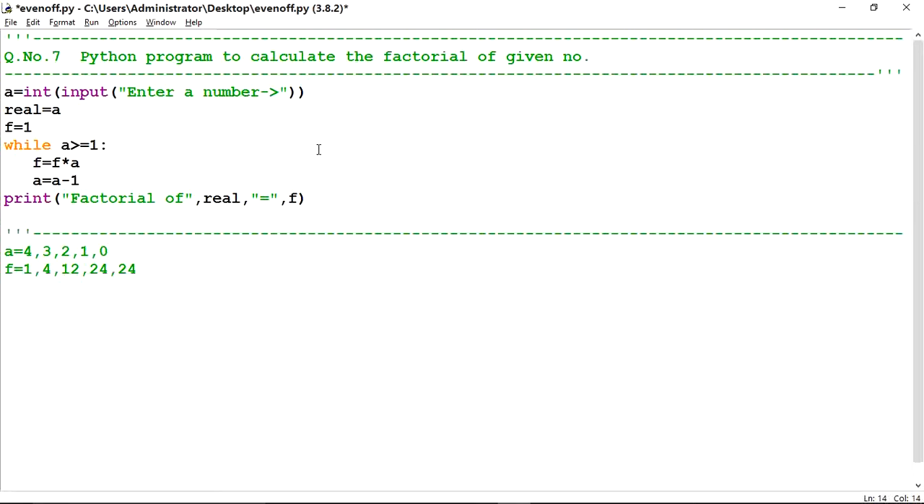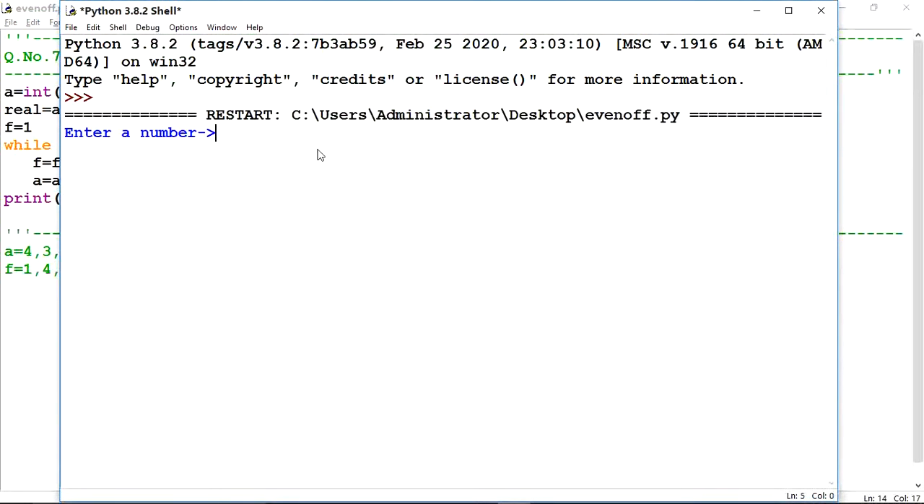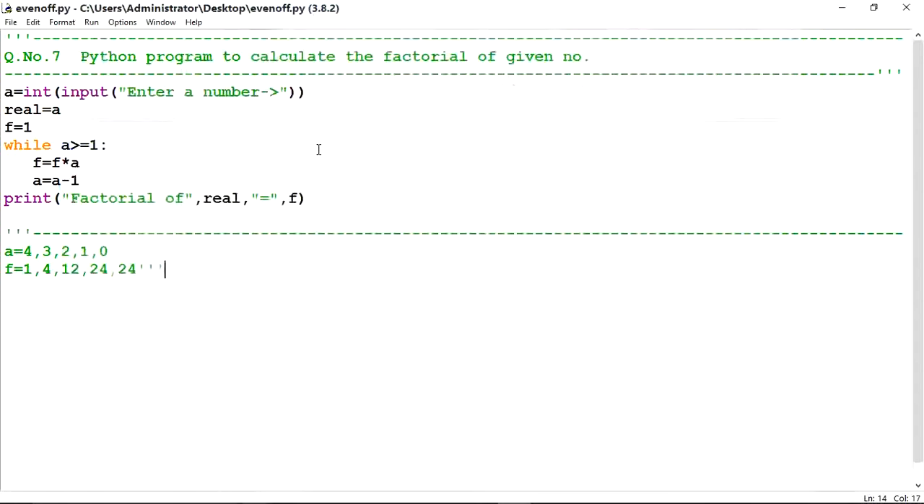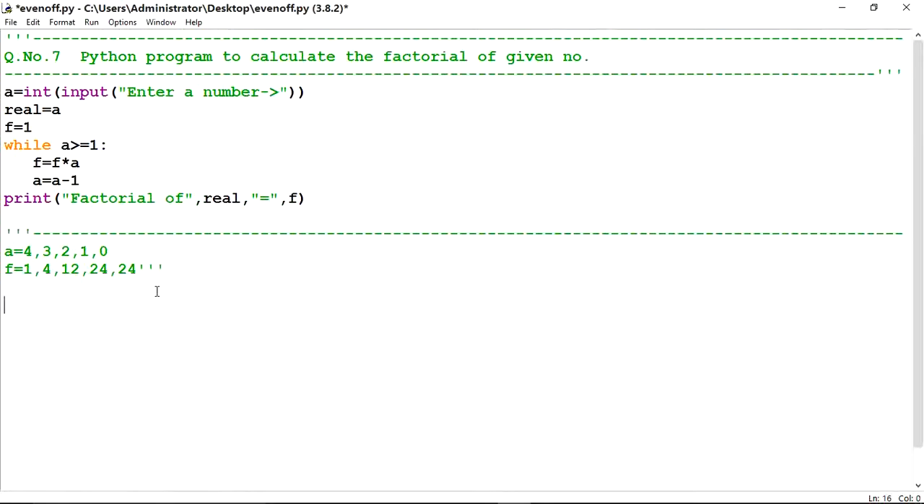Now check the answer. It is asking to enter a number. 4. Factorial of 4 is 24. If one more time I execute and enter the value 5, the answer is coming 120, because 5 into 4 into 3 into 2 into 1 comes to 120.